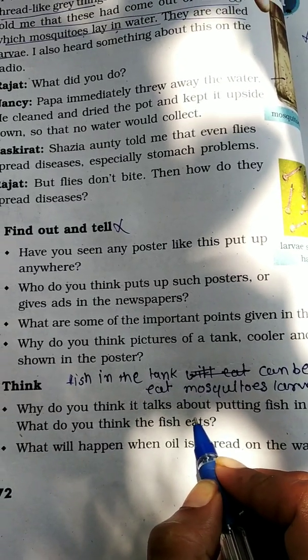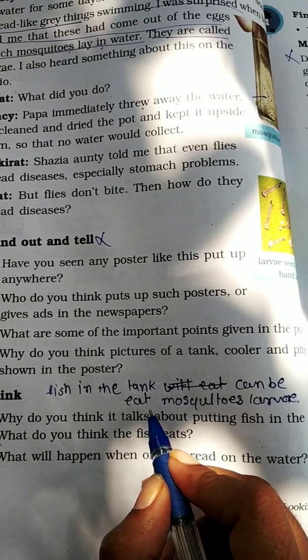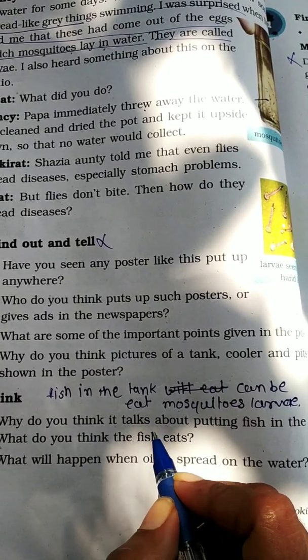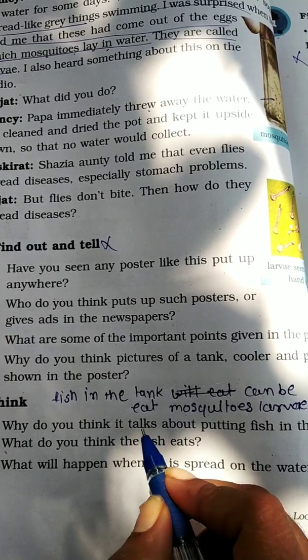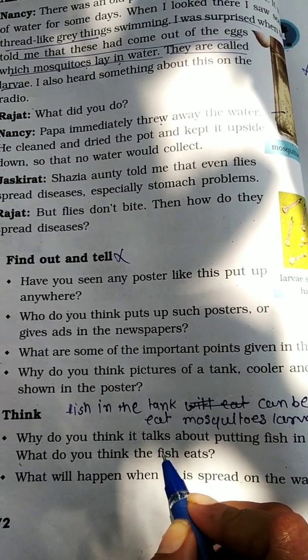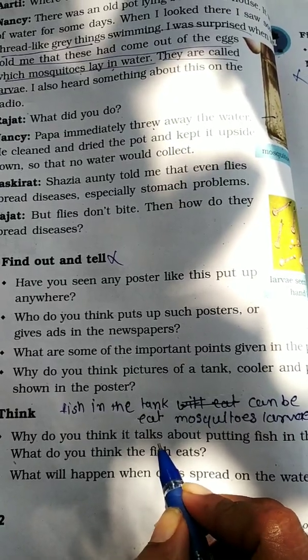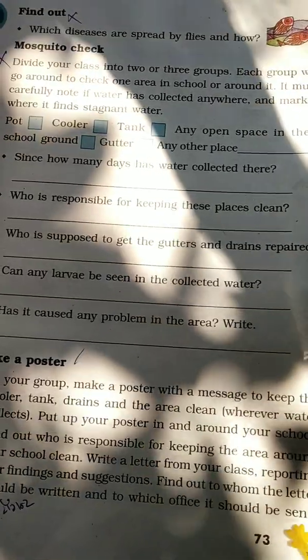Now see, when we put the fish into the tank, that fish can eat mosquito larvae. So it will help to protect ourselves, to protect our area by stopping the spread of malaria mosquitoes. Now come to page number 73.